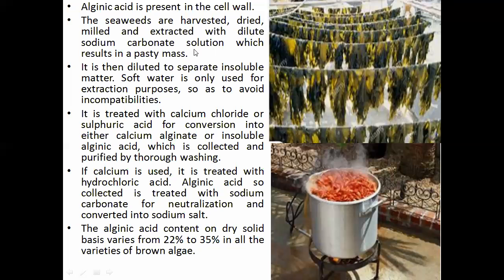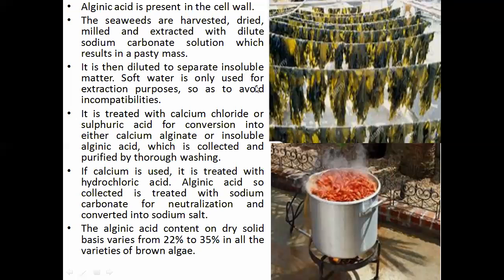This chemical we add results in a pasty mass, right? When you treat with this, you get the pasty mass. It is then diluted to separate insoluble matter, right? To separate whatever insoluble matter is there, it may be sand particles or some other foreign matter, it is diluted.